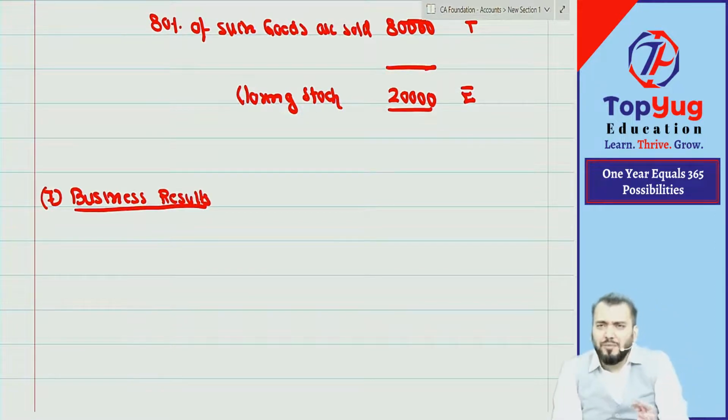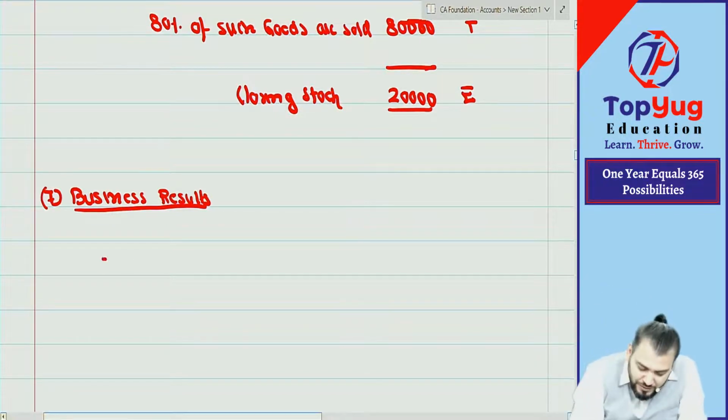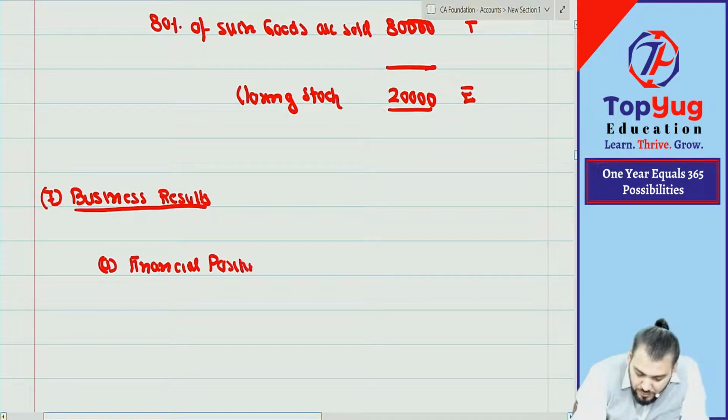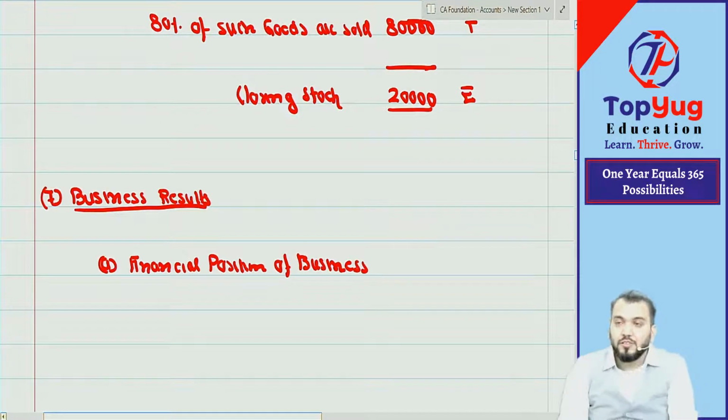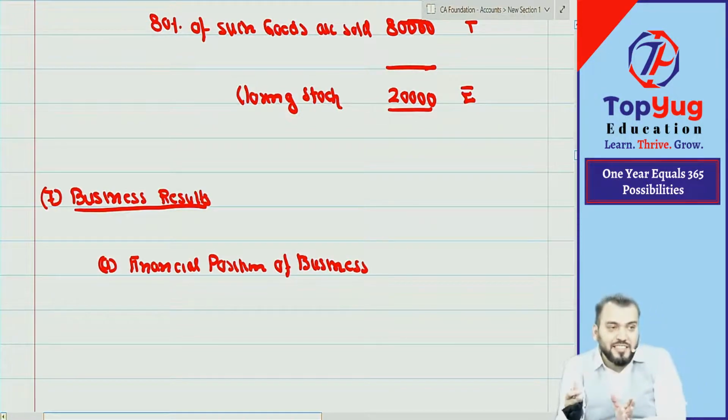When we say business result, we communicate two types of information to the user of the financial statement. One is the financial position of the business, meaning what are the assets and liabilities of that business.